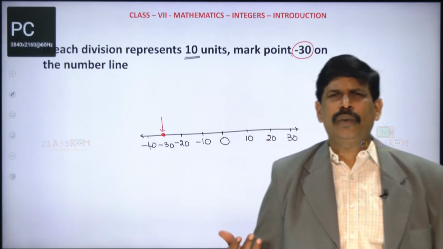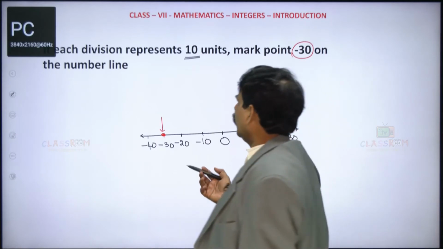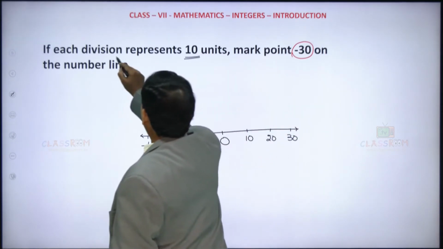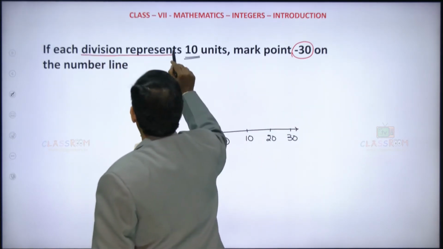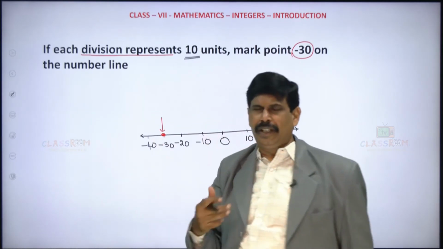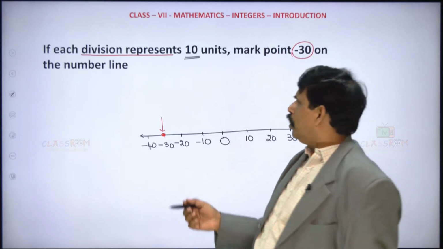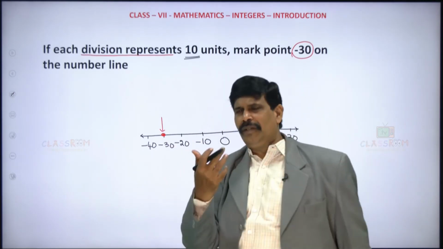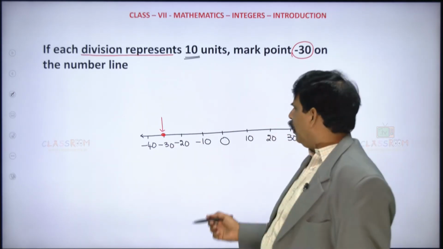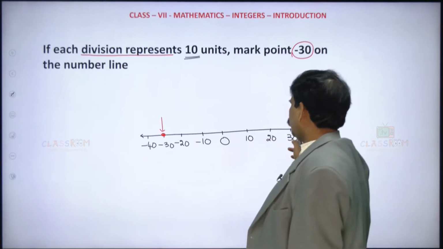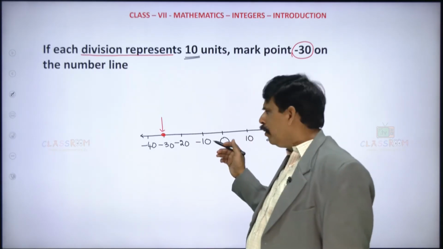That is how to represent with a given division, whatever the units are, whether 10 units or 5 units, depending upon the question. If instead of 10 units it is given as 5 units, then the values will be 5, 10, 15, 20 on the right side of 0.